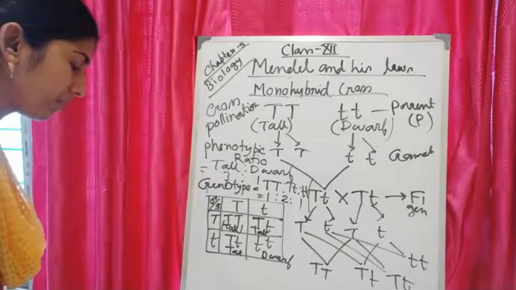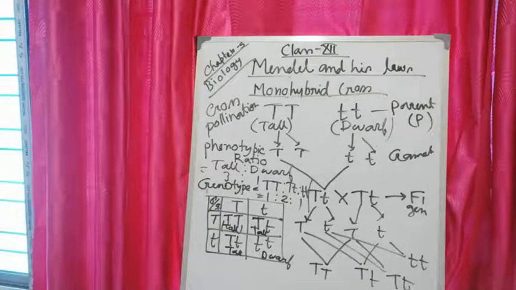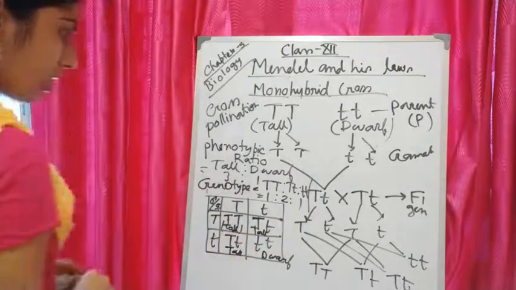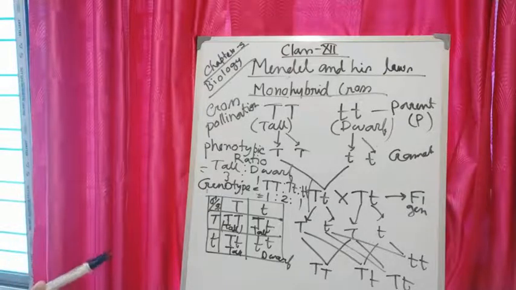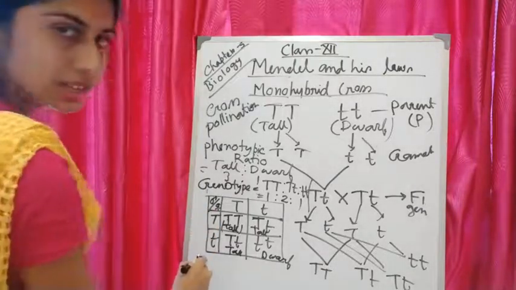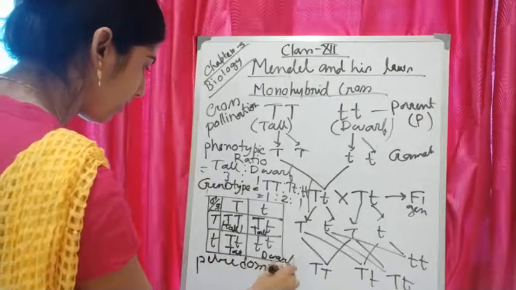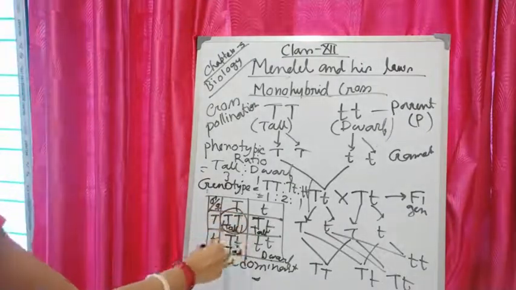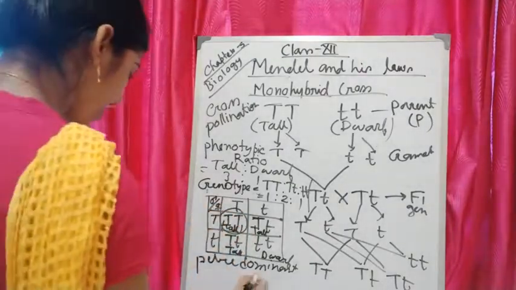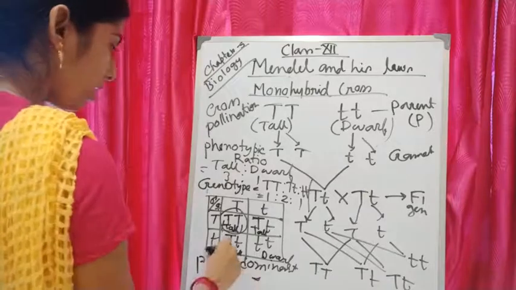If I count out the percentage in that case, that means the genetic constitution of F2 plants: if I consider pure dominant, then what will be the percentage? Pure dominant is 1, so in 4 only 1 is pure dominant. So that will be 25%.